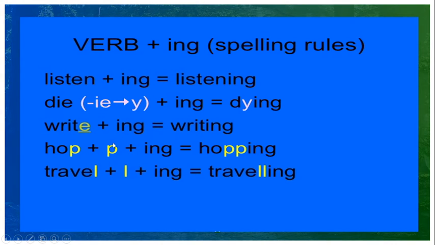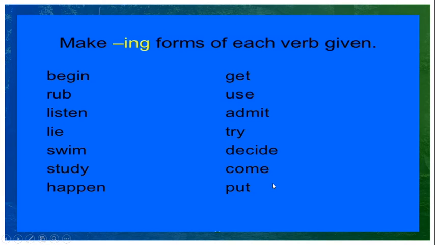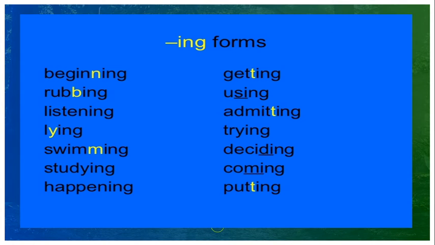Hoping, so we have to add one more p, a double p. Here, traveling, we have to add another l, and after that we have to add ing. So making the ing form of each verb given here: begin, so many verbs are given here. So how to form beginning? We are adding another n, after that ing. Here another t, getting. Rubbing, another b is added, after that we are using ing.